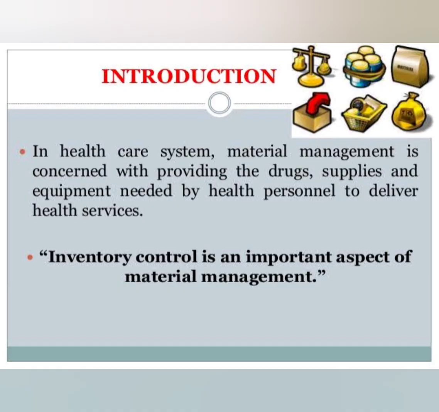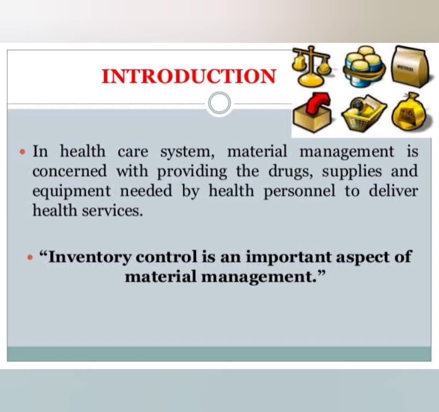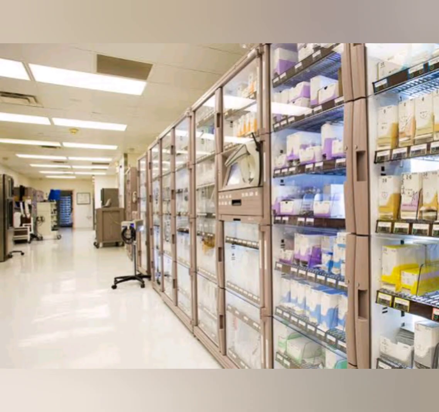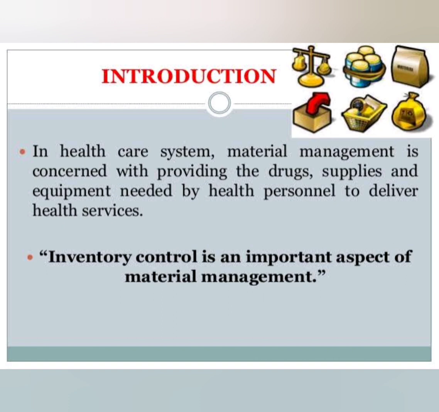In supplies, you can see different supplies starting from cotton, gauze, paste, bandage, cannula, needles, syringe; all will come under supplies. And equipments, different equipments you will get in a hospital, such as sterilizer, X-ray machine, ABG analyzers, etc. So material management in healthcare system is concerned with providing the proper amount of drugs, supplies and equipment so that the healthcare service can be provided without any difficulty. So that is about material management.